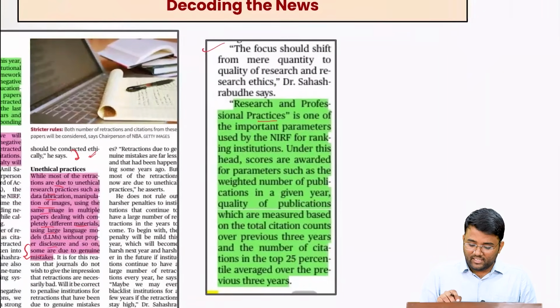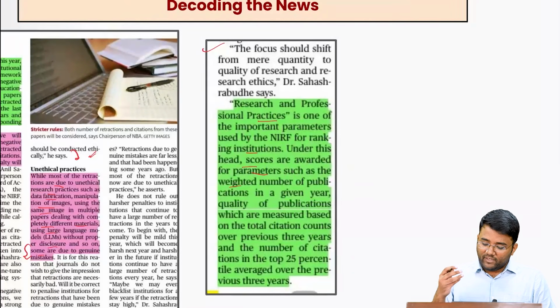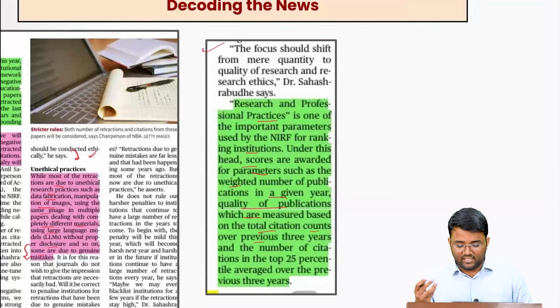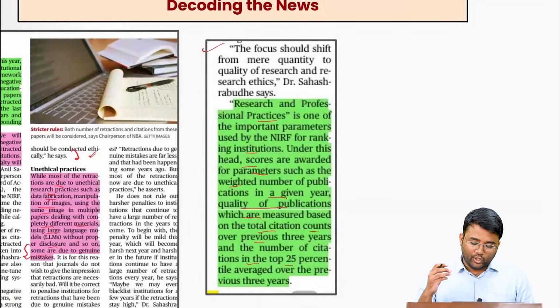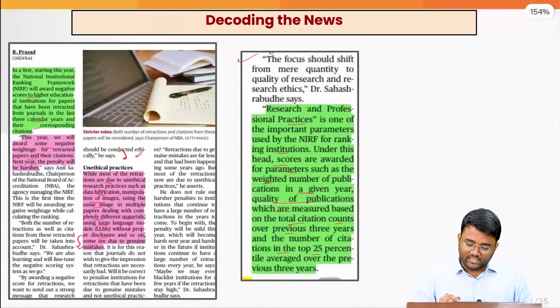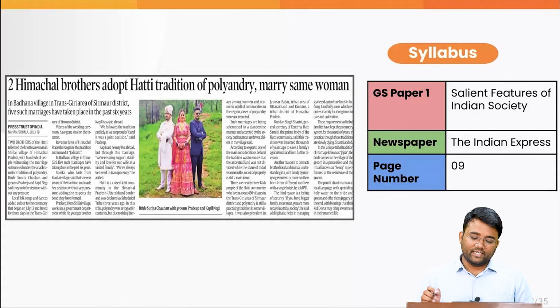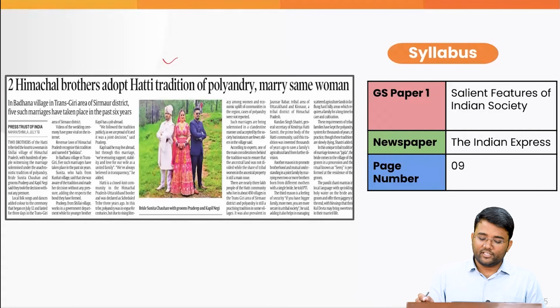Also, research and professional practice is one of the important parameters that we have seen here for the NIRF ranking, and under this head scores are awarded for parameters such as the weighted number of publications in a given year, quality of publications which are measured based on the total citation counts over the previous 3 years, and the number of citations in the top 25 percentiles that are averaged over the previous 3 years.